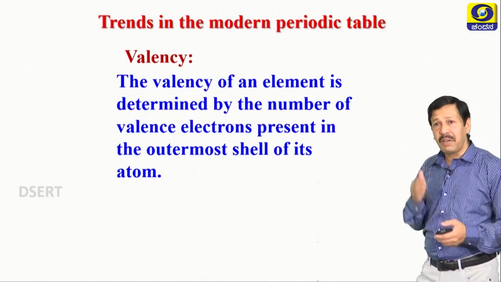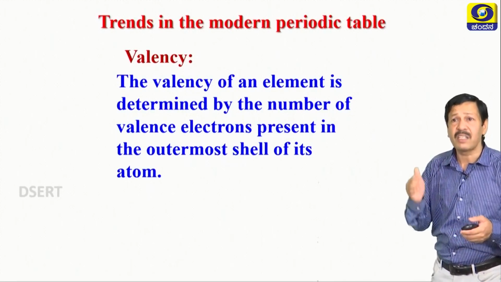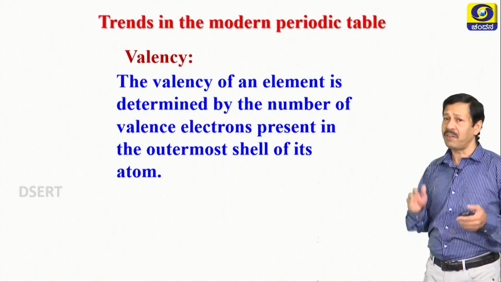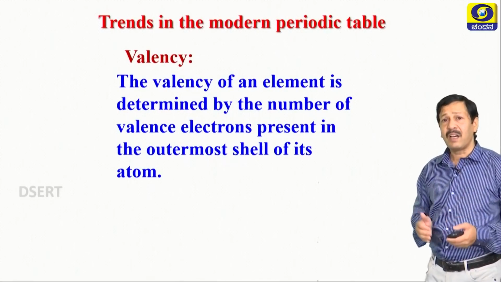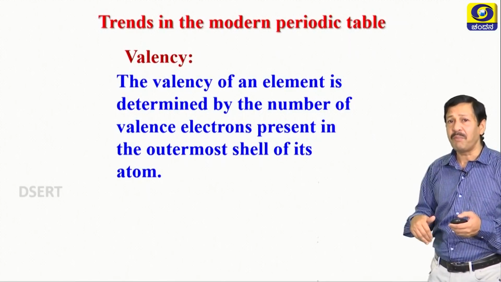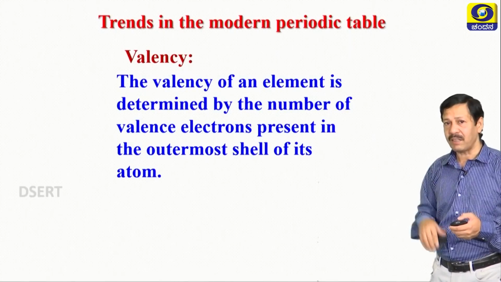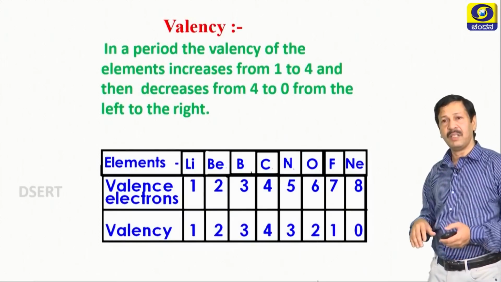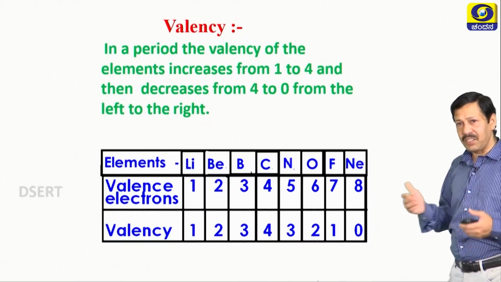Now, the valency of an element is determined by the number of valence electrons present in the outermost shell of the atom. If the number of electrons in the atomic shell is 7, it has the tendency to accept 1 electron to attain the octet and becomes -1, that is the valency. Here are the elements with their valencies.